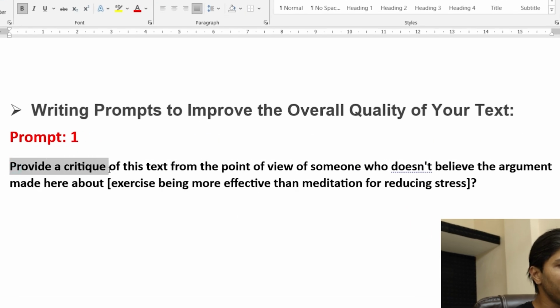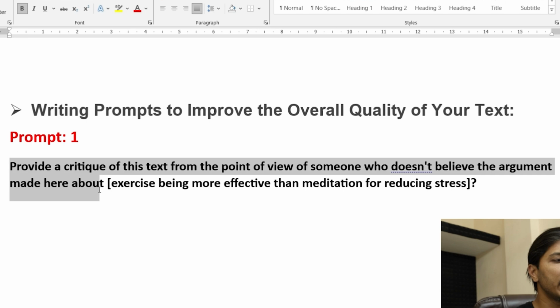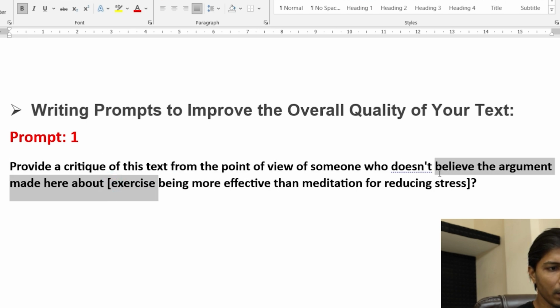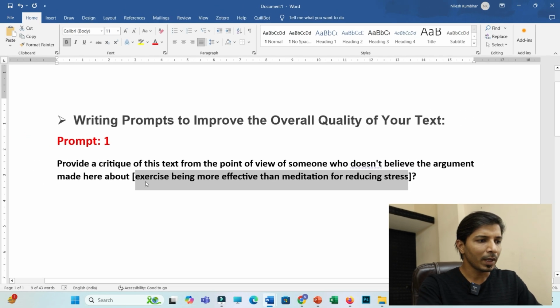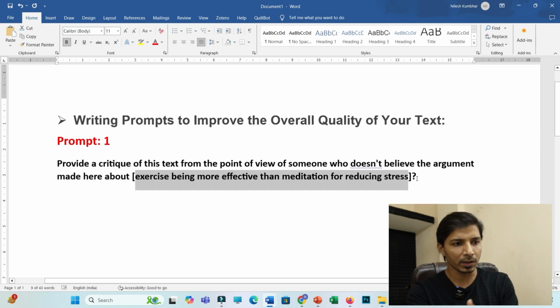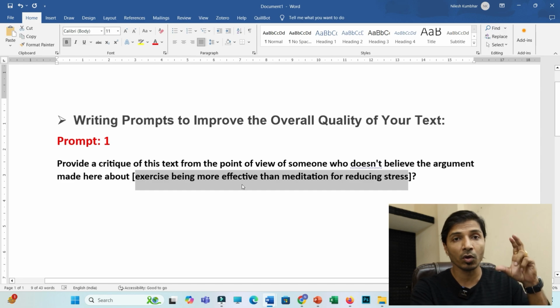Provide a critique of this text that you have selected from the point of view of someone who doesn't believe the argument made here about. So this is the argument, for the subject that I have selected: exercise being more effective than meditation for reducing stress. So I want to convey this message, this argument, through the overall paragraph.